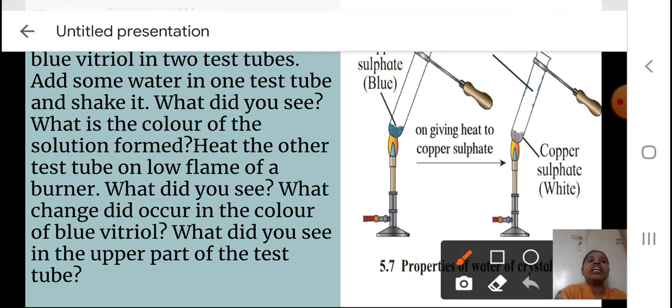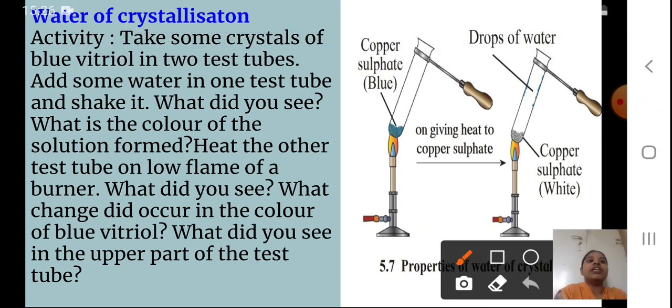So see here, the second test tube which I told you. See here, this is the blue copper sulfate, blue it is given. On giving heat to copper sulfate, you can see here it has changed to white. So the color of the blue vitriol has changed. Drops of water you can see on the upper part of the test tube. So here only you can see the changes that are going to happen in the second test tube.